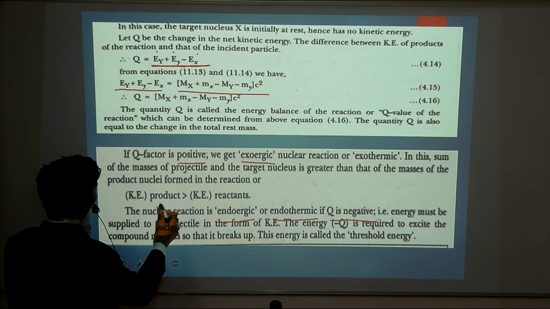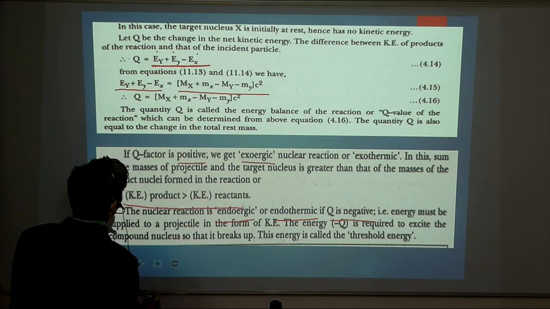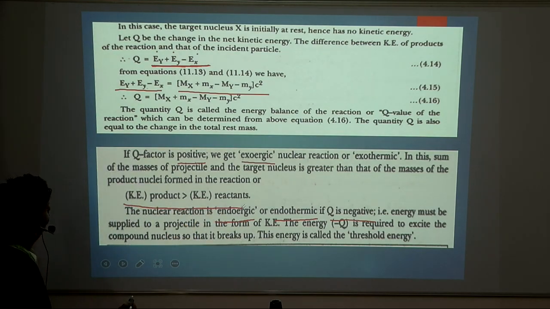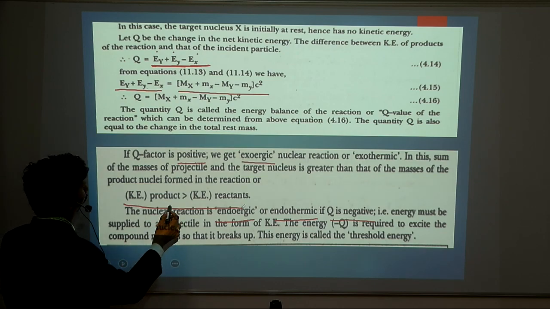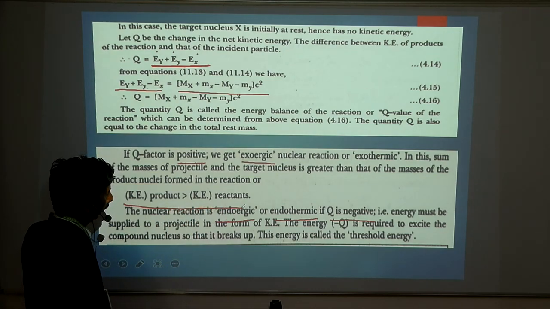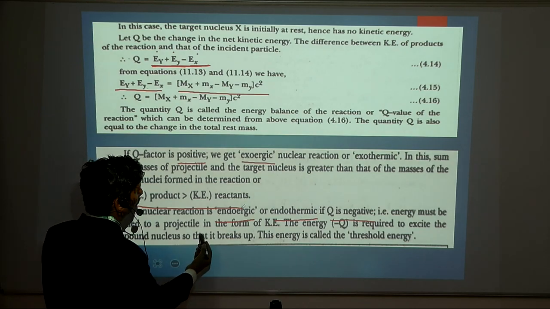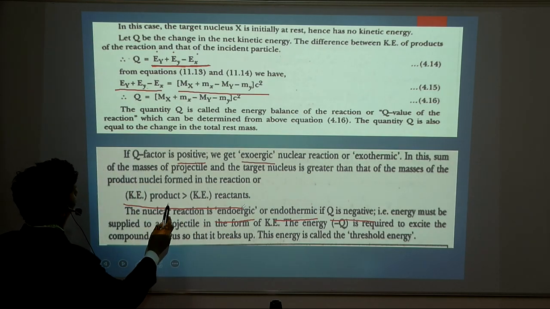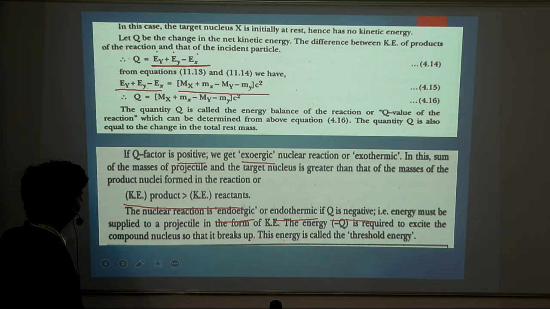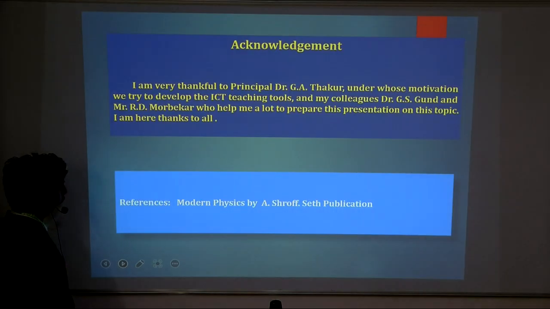Remember, this is a very important thing: when Q is positive, the kinetic energy of the product is greater than the kinetic energy of the reactants, and when Q is negative, the kinetic energy of the reactants is greater than the kinetic energy of the product.